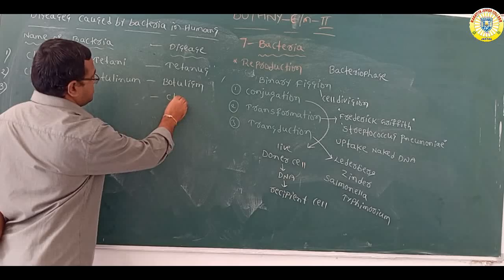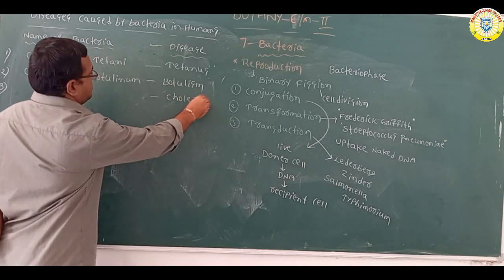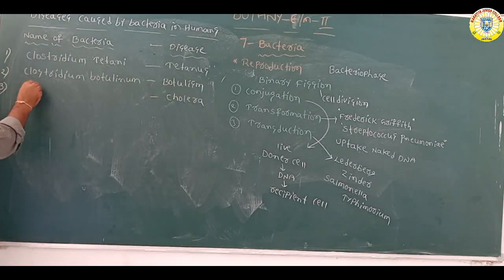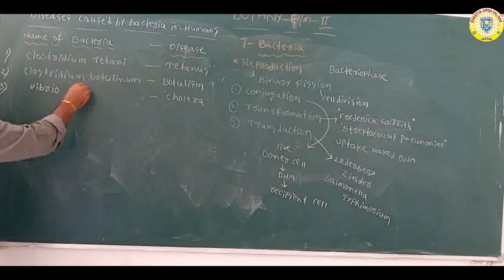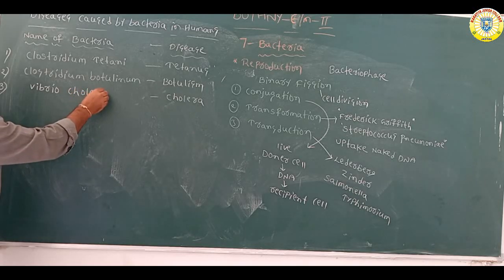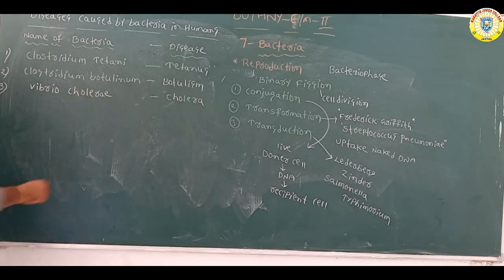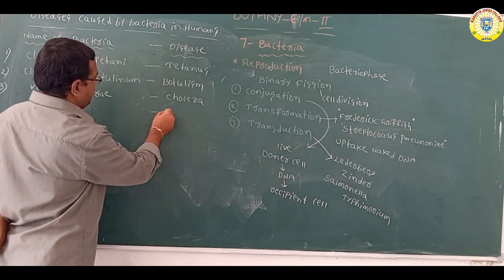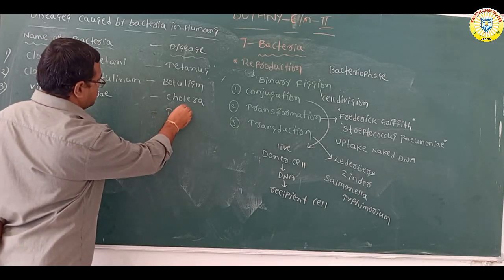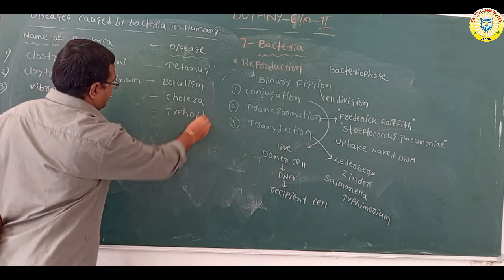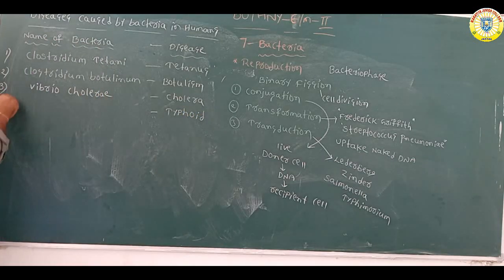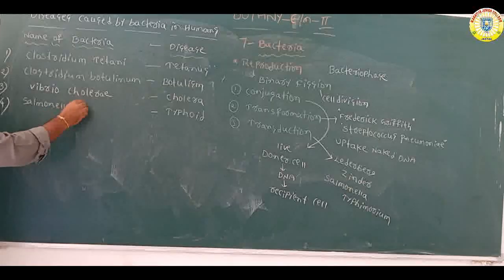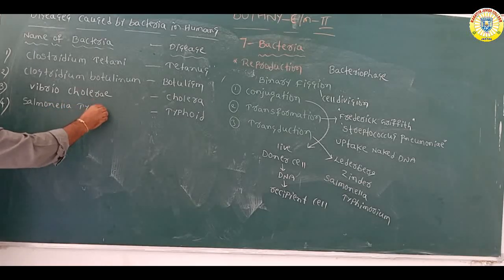The disease cholera is caused by Vibrio cholerae. Next, typhoid. Typhoid disease is caused by Salmonella typhimurium.